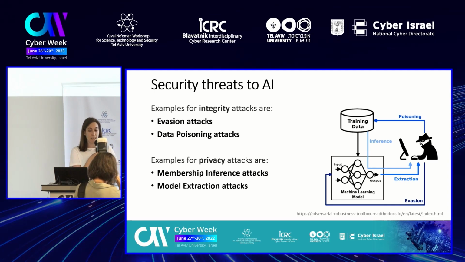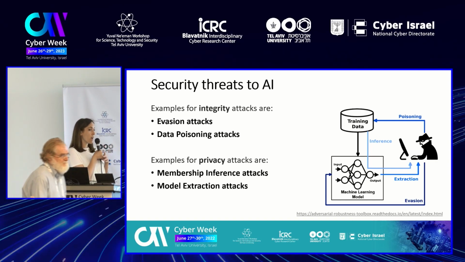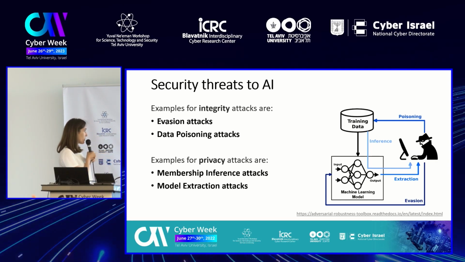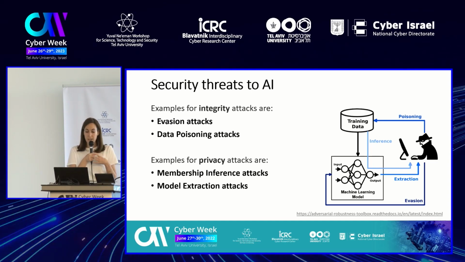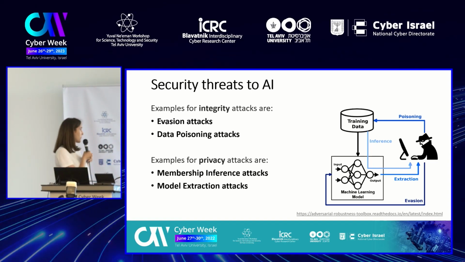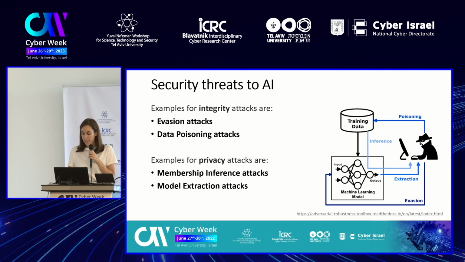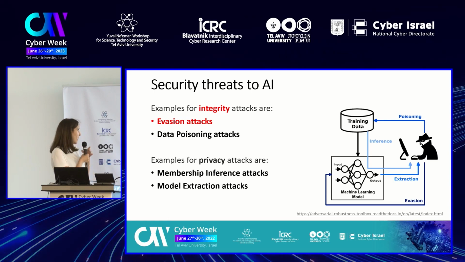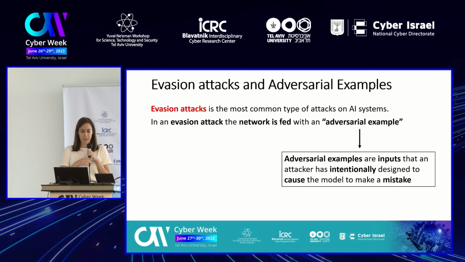Now, there are many examples of both integrity attacks and privacy attacks. The most common integrity attacks are evasion attacks and data poisoning. The most common privacy attacks are membership inference and model extraction. In my talk, I'm going to talk about evasion attacks, which are, as I said, a kind of integrity attack.